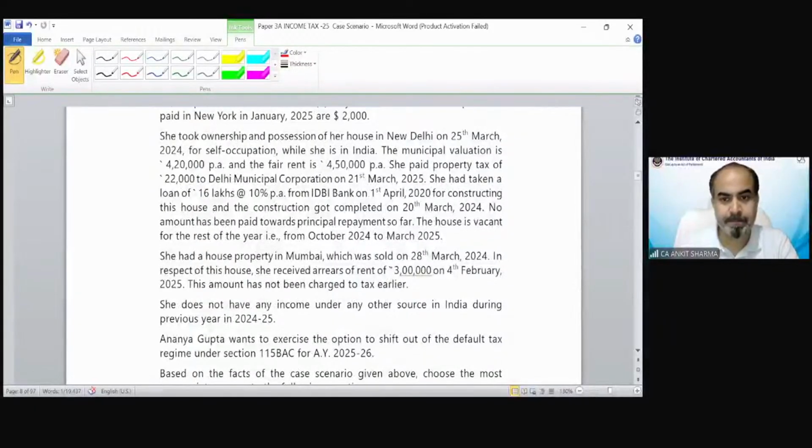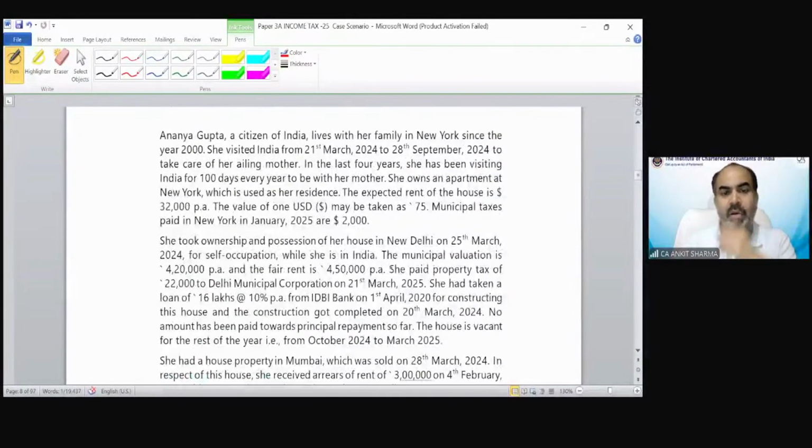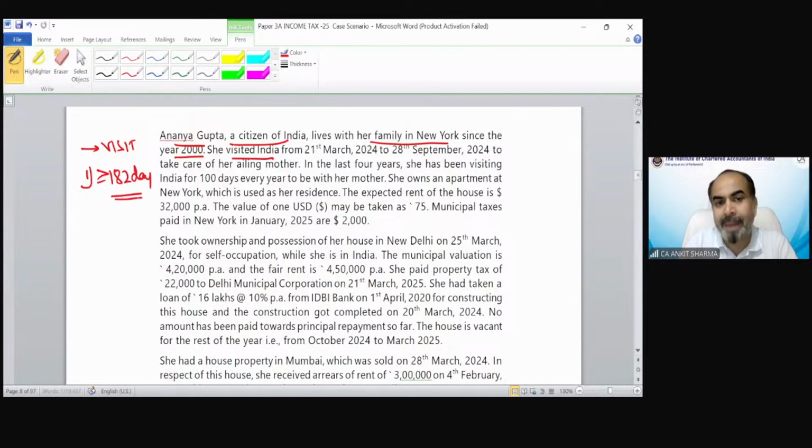Ananya Gupta is a citizen of India, lives with her family in New York. So she resides in New York, and is a citizen of India since year 2000. She visited India. So if any person is a citizen of India who resides outside India comes to visit India, only the first condition out of the basic conditions, 182 days in India, is going to be applicable.